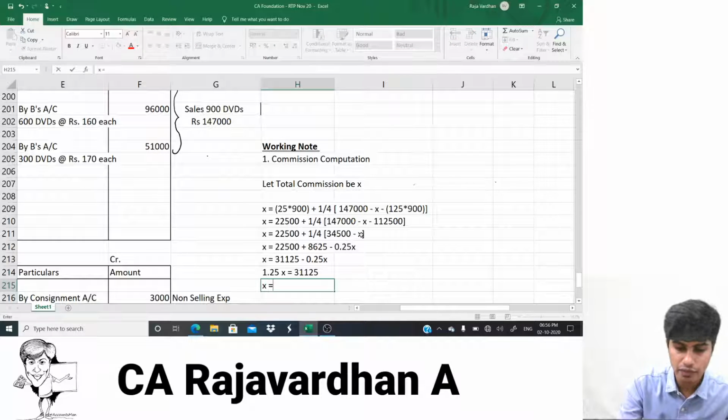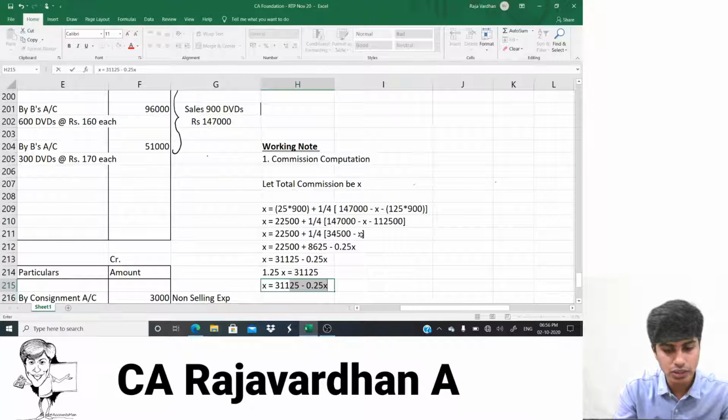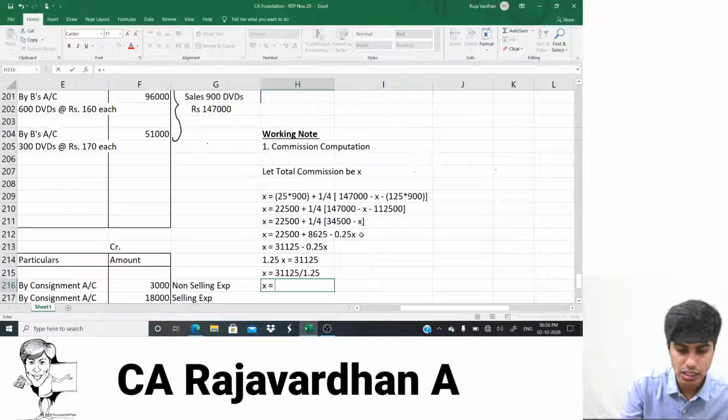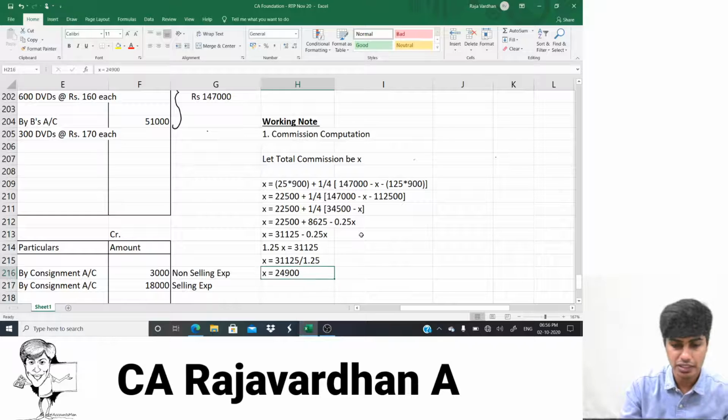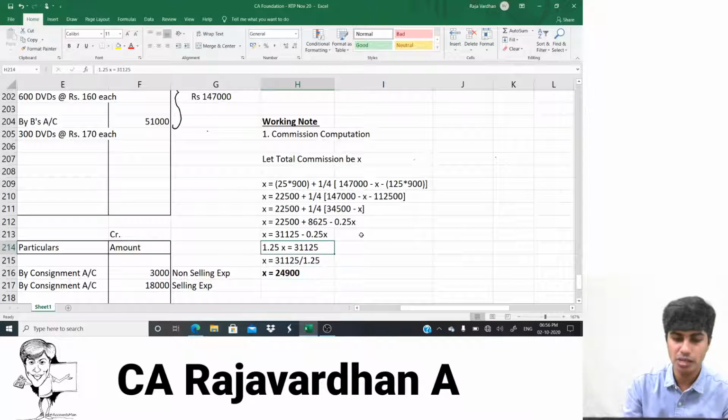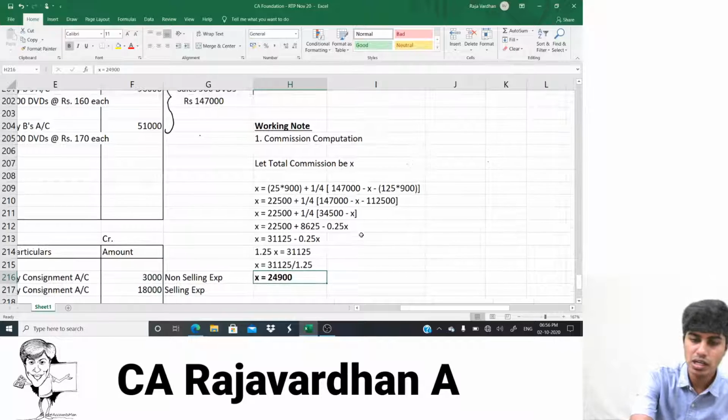So x will be equal to 31,125 divided by 1.25. Let me do that. That gives me 24,900. So x is equal to 24,900. So that, my friends, is commission. So how much is the commission? 24,900 rupees. So this is the computation of commission.